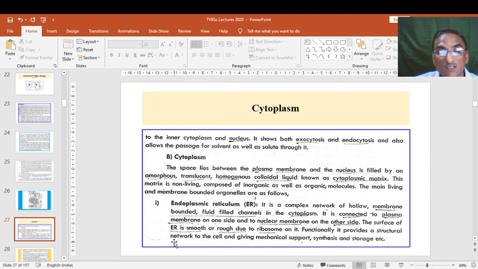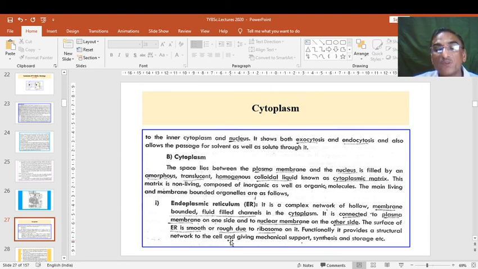The surface of ER is smooth or rough due to ribosomes attached on it. If ribosomes or granules are attached on ER, it is rough ER. If ribosomes are not there, it is smooth ER. So these are the two types of endoplasmic reticulum, smooth and rough ER. Functionally, it provides a structural network to the cell and gives mechanical support, synthesis and storage. So these are the functions performed by the endoplasmic reticulum.